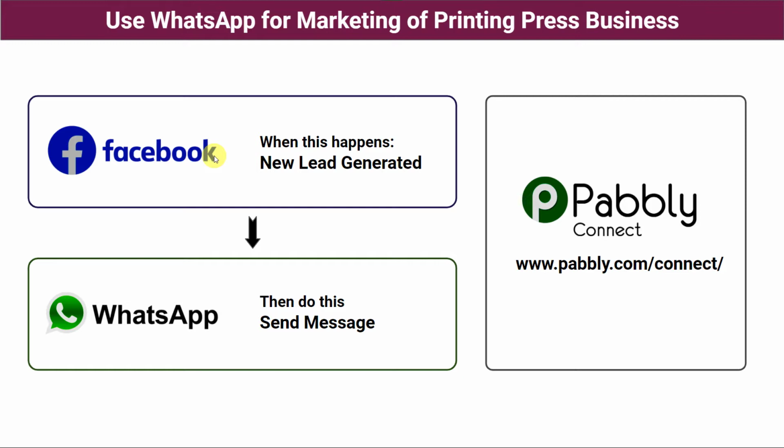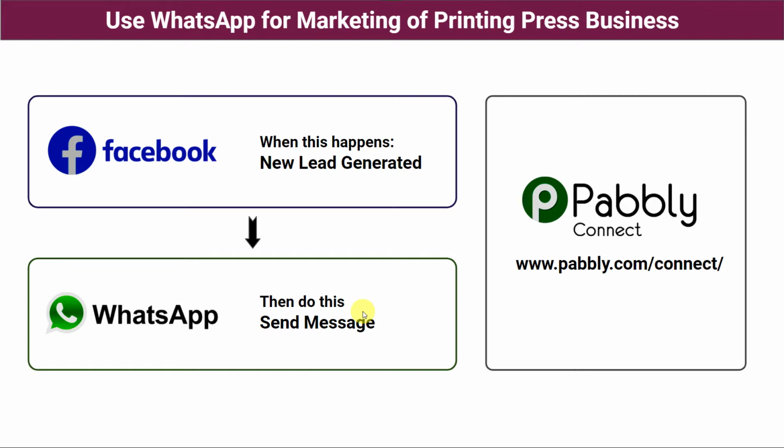For doing this, you have two options. First, do it manually. Take the details of your leads from your Facebook lead ad form, compose a message in WhatsApp, attach your printing press brochure or flyer, and send it to the customers. But this will be a time consuming and a tiresome process, and it becomes actually impossible when you have large number of leads in a single day. So how you are going to do this?